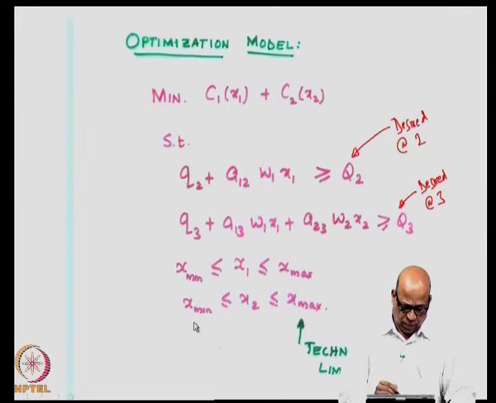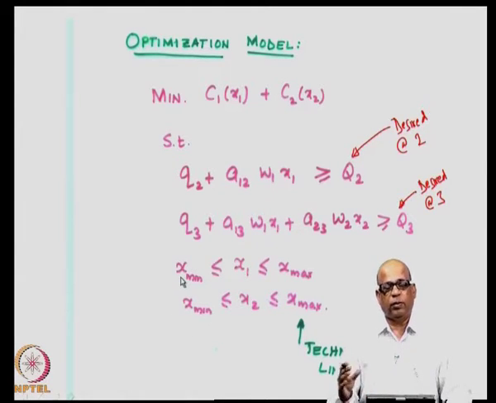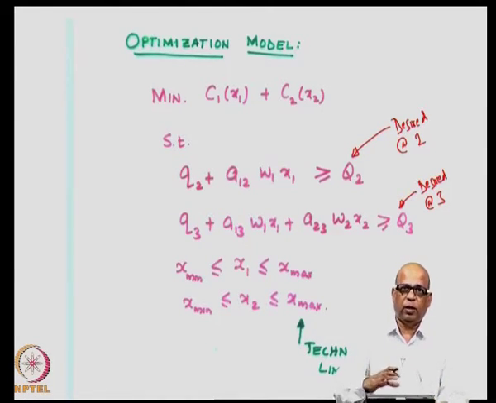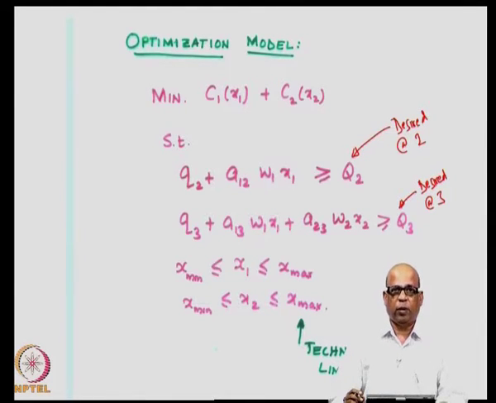Then we may want to put a minimum level. Typically, we put 30-35% of the treatment level as a minimum treatment level that is mandatory. So, depending on the problems, you may fix X min and X max. So, you are making decisions on X1 and X2 such that they vary in this range and such that their total cost is the minimum and such that they satisfy these two conditions. So, this is how the original physically stated problem has been converted into a mathematical problem.